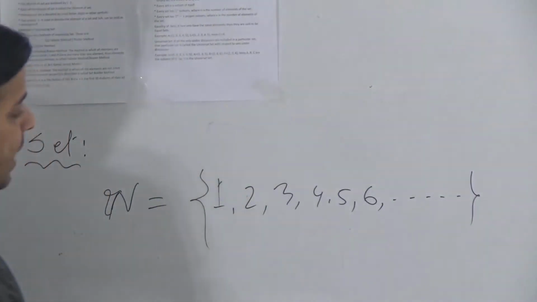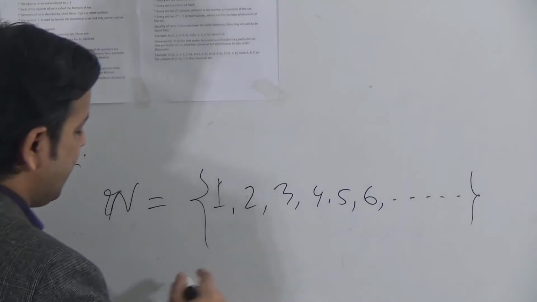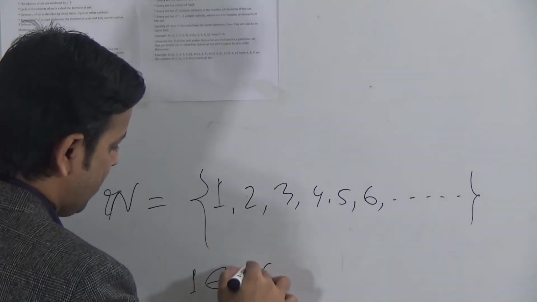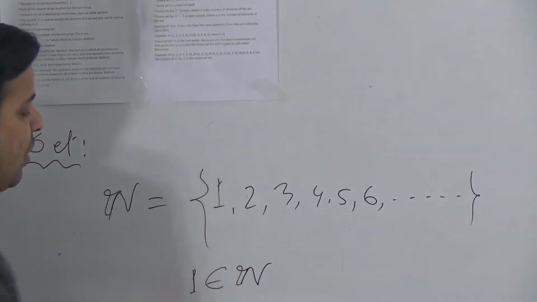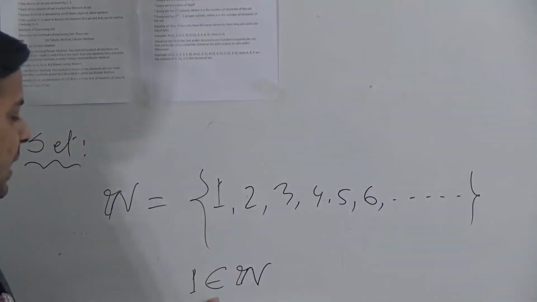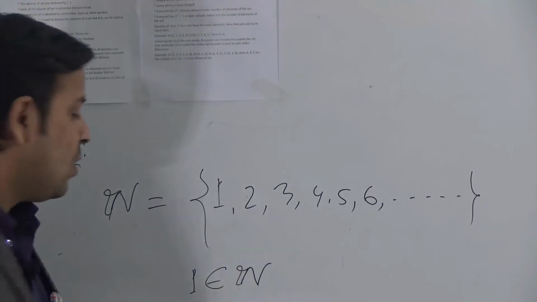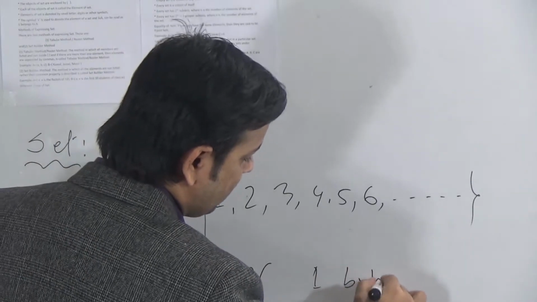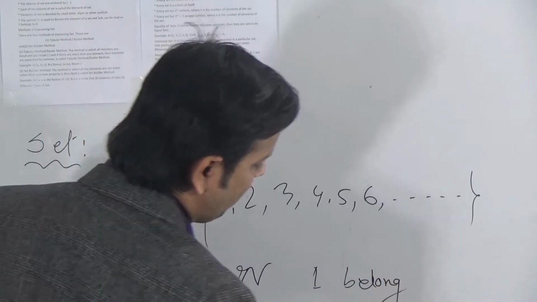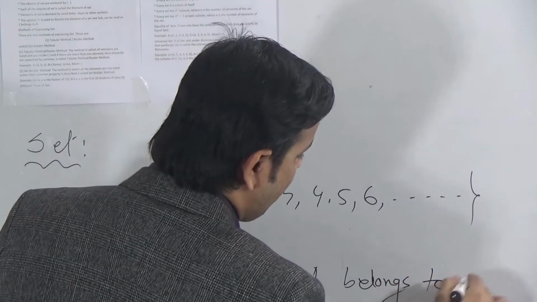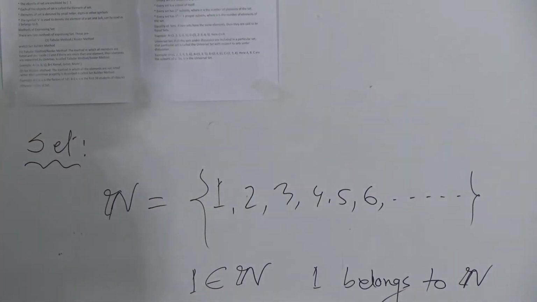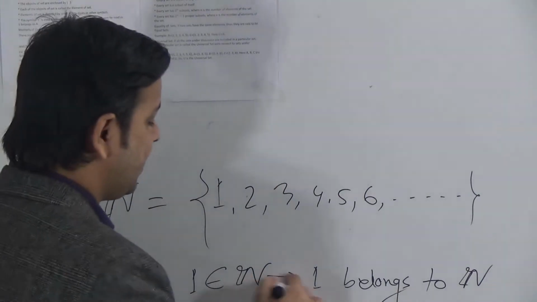When an object is an element of the set, then we can say 1 is an element of N. It means 1 is a member of N. This is a Greek letter, and this sign is known as element. So we can read this as 1 belongs to N. 1 is contained in N, or 1 belongs to N. We can read this in this way.